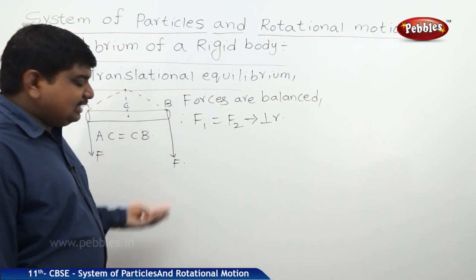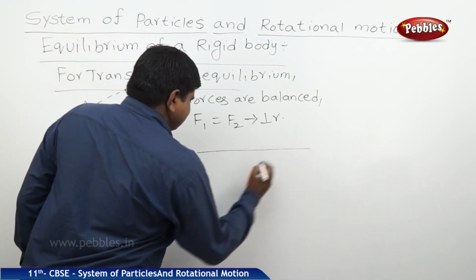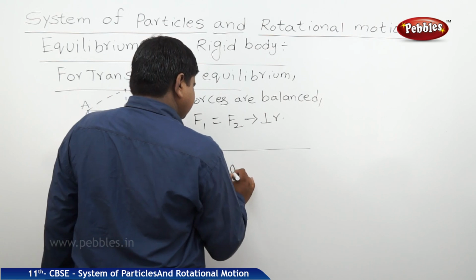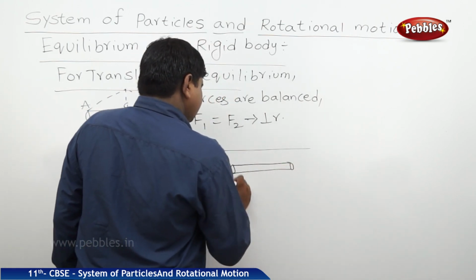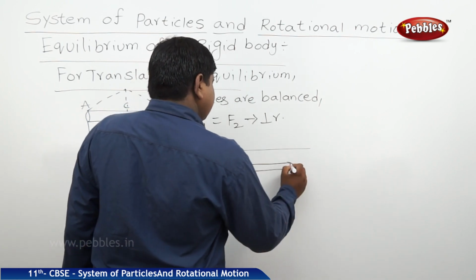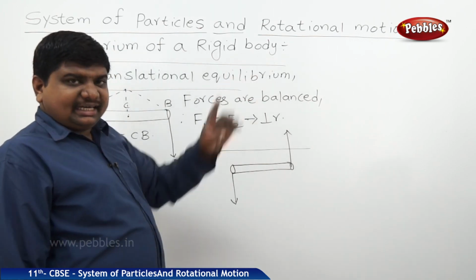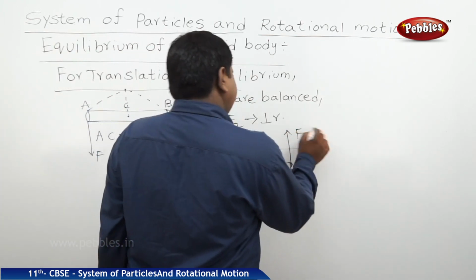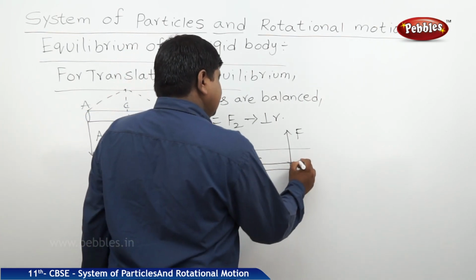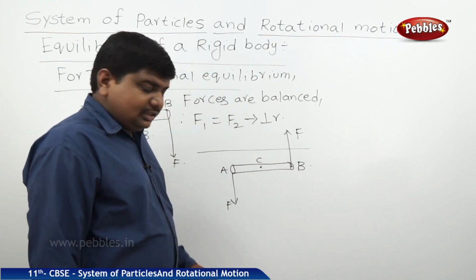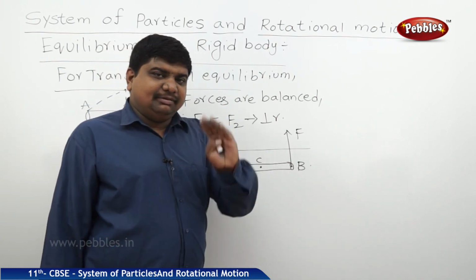But if you want to calculate the torque experienced by the body, the diagram will change like this. Same amount of force but on opposite faces and in opposite directions also, F and F. A, the middle point is C, the end point is B. Then at C, the body experiences rotational equilibrium.